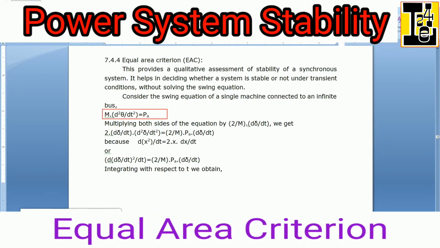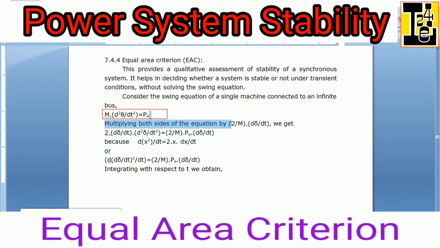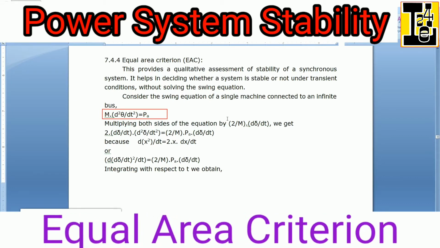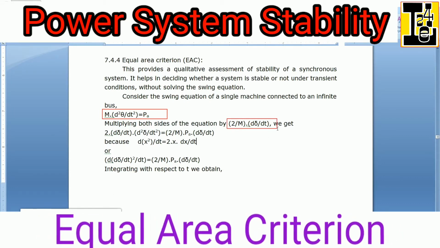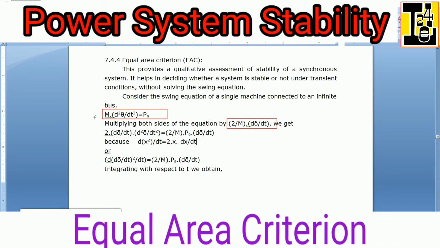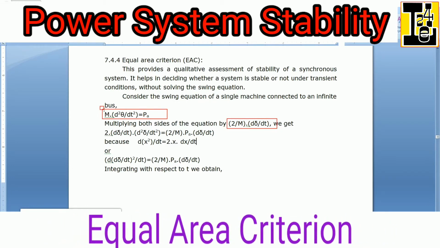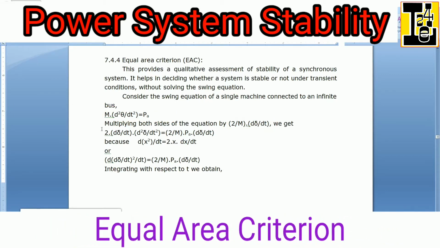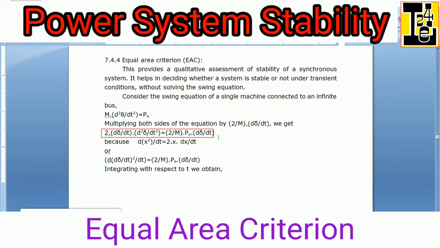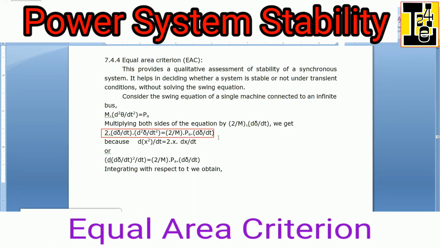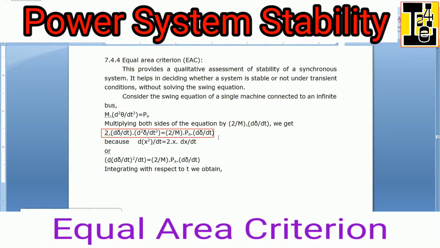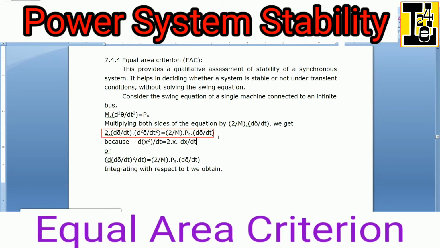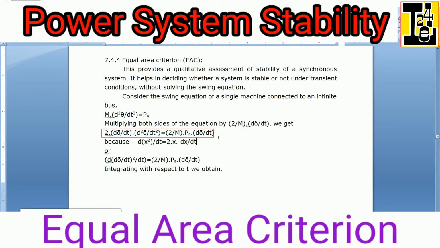Let us multiply by 2/M into dδ/dt on both sides of this equation. We will get 2 (dδ/dt)(d²δ/dt²) = (2/M) PA (dδ/dt).